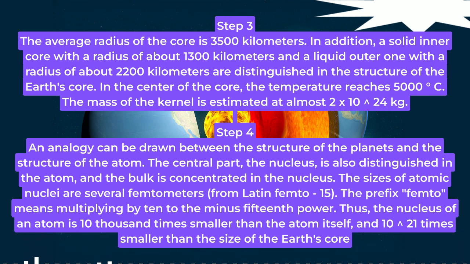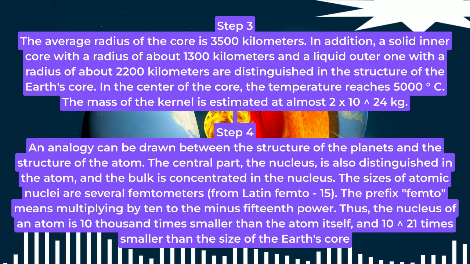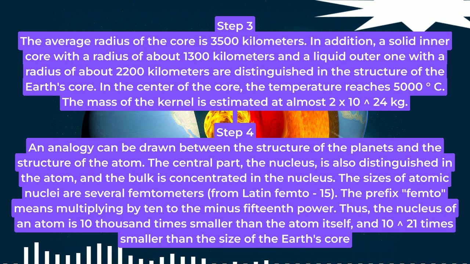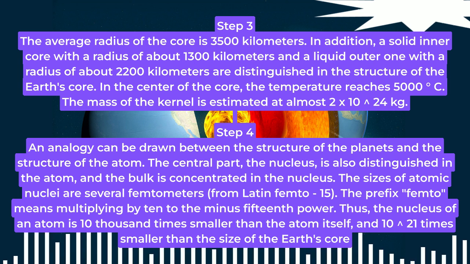Step 4. An analogy can be drawn between the structure of the planets and the structure of the atom. The central part, the nucleus, is also distinguished in the atom, and the bulk of the mass is concentrated in the nucleus. The sizes of atomic nuclei are several femtometers. The prefix femto means multiplying by 10 to the minus 15th power. Thus, the nucleus of an atom is 10,000 times smaller than the atom itself, and 10 to the power of 21 times smaller than the size of the Earth's core.